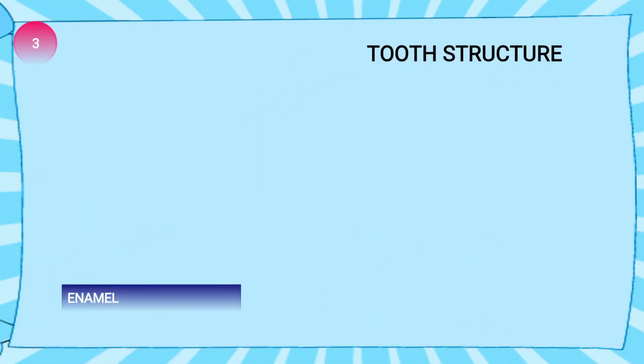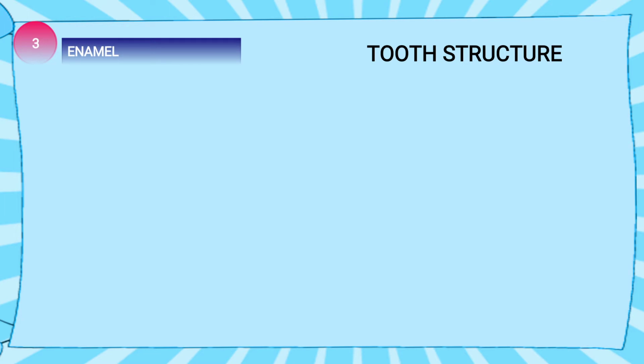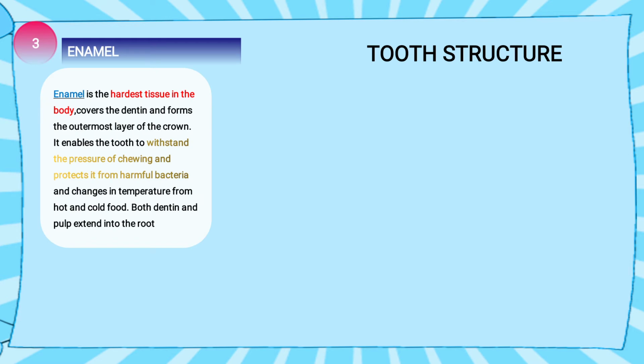The third tooth structure is the enamel, the part which is visible, the white part of the tooth. Enamel is the hardest tissue in the body. The hardest thing in our body is enamel, which is present in a tooth. It covers the dentin and forms the outermost layer of the crown. We put a cover on our books and copies. Like that, the crown also has a cover over it. That cover is known as enamel, which is white in color. It enables the tooth to withstand.